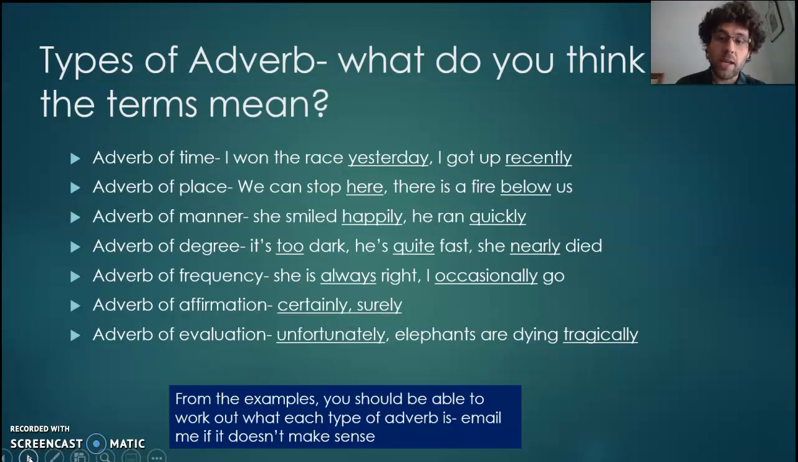Adverbs of degree, literally the degree of something, how much or how little of something. It's too dark. He's quite fast. She nearly died. I'm extremely sad. The degree to which you are something. Adverb of frequency, she's always right. I occasionally go. How often?